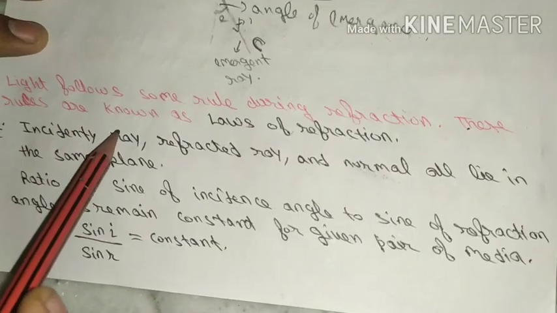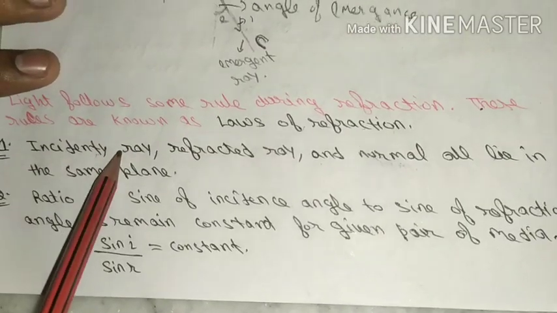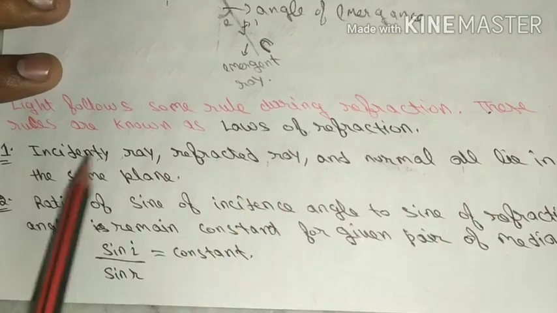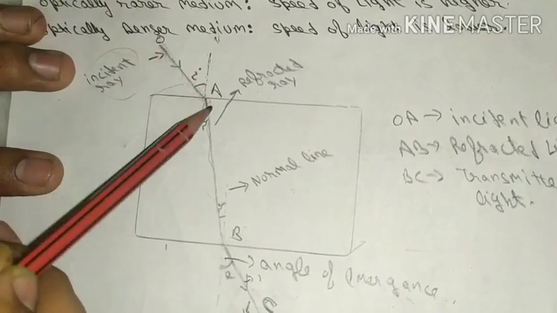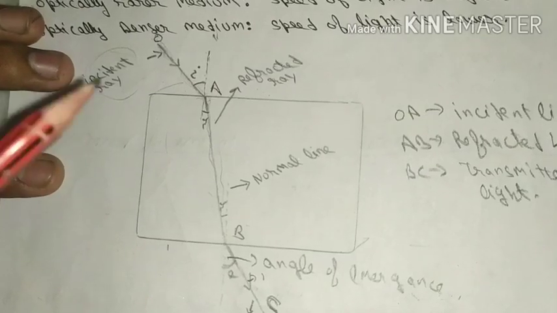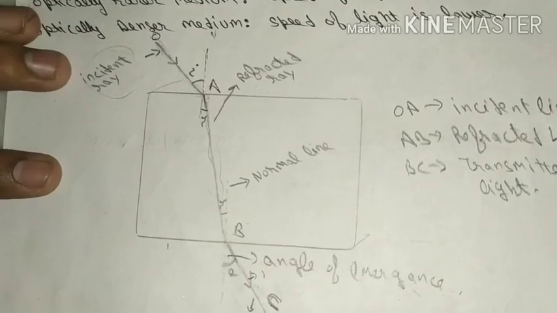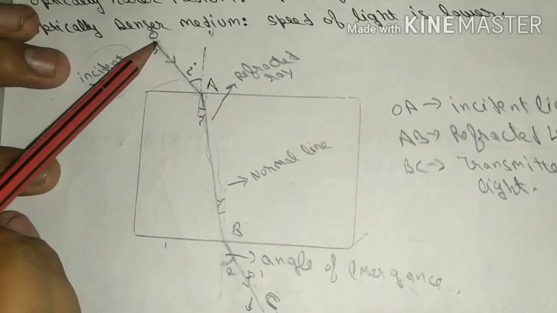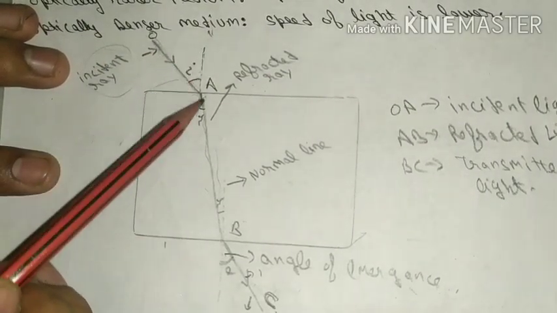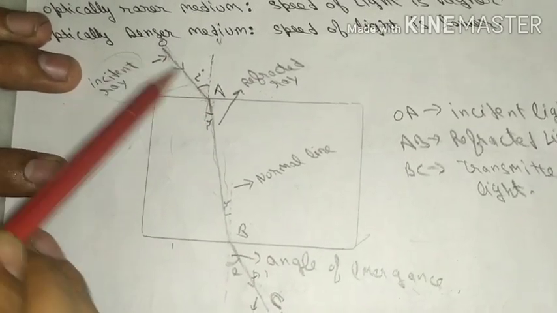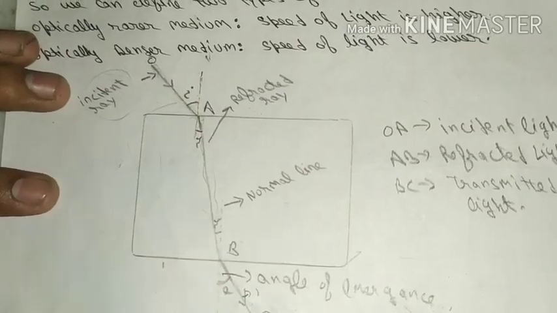So the first law says that incident ray, refracted ray, and the normal all lie in the same plane. So this incident ray, this normal line, and refracted ray all lie in the same plane. Plane means basically this piece of paper. So you can see that the incident ray, normal and refracted ray all lie on the same piece of paper. So we can say these three lines are in the same plane.